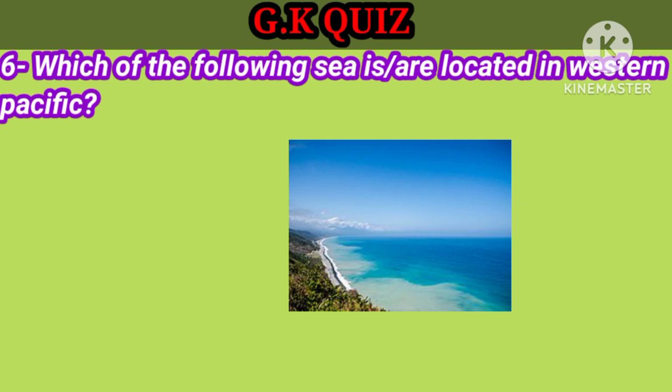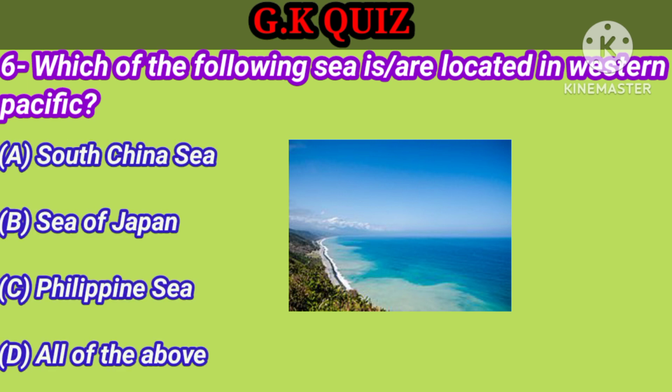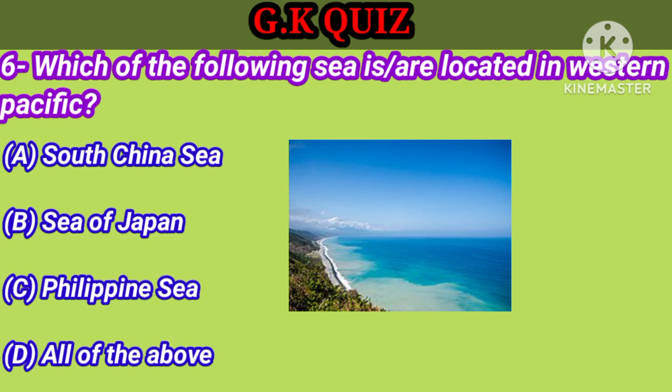Question number 6. Which of the following seas are located in the Western Pacific? Your options: A. South China Sea, B. Sea of Japan, C. Philippine Sea, D. All of the above. Your right answer is all of the above.